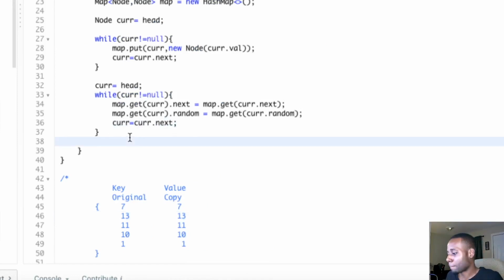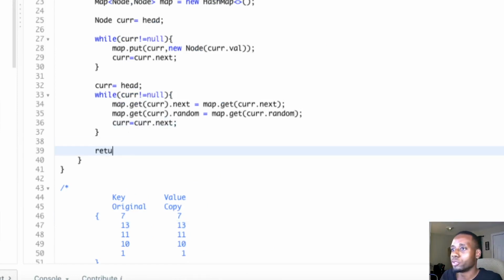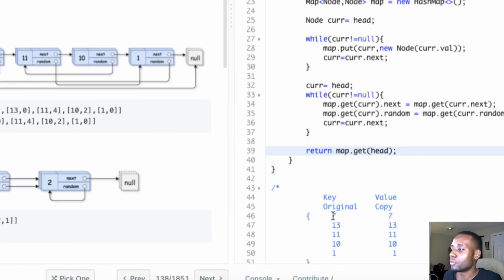So now we're pretty much good. We just return the actual copy of the head, not the original head. We don't return the original head, guys, we return the copy. We do map.get(7), the original being the key, get the value, which is a copy.